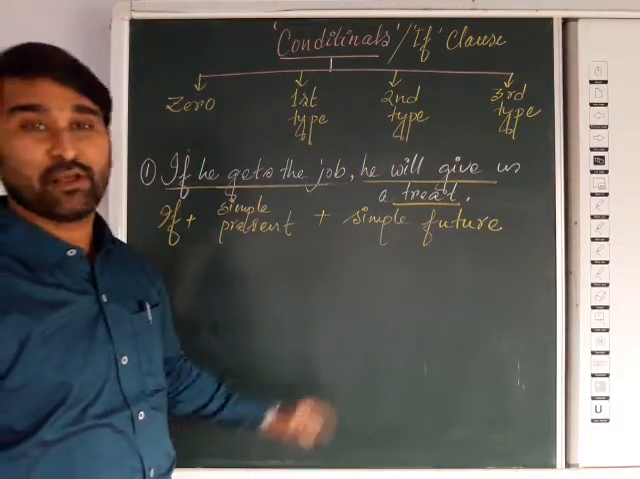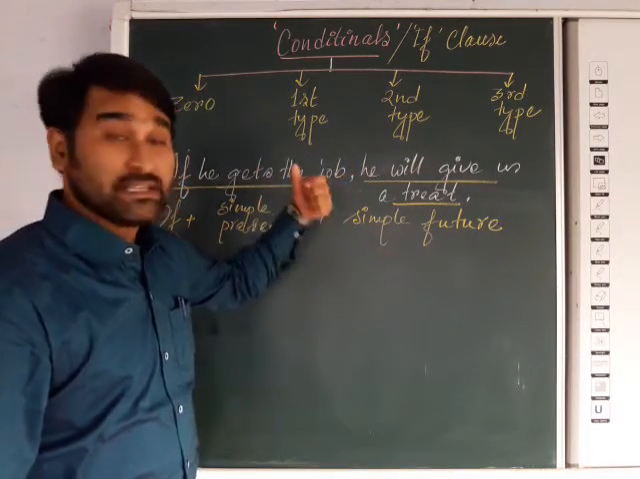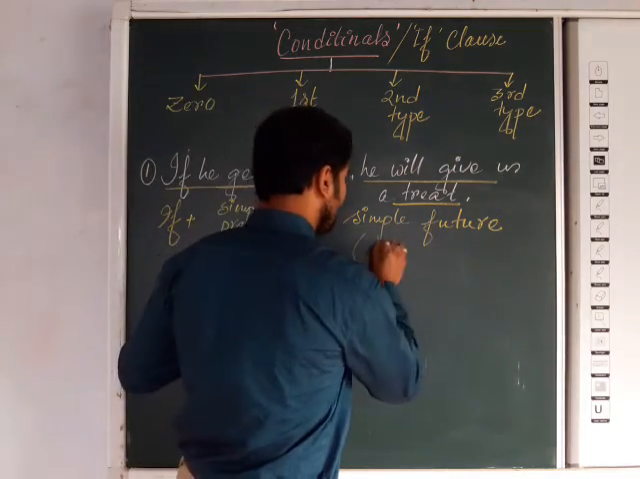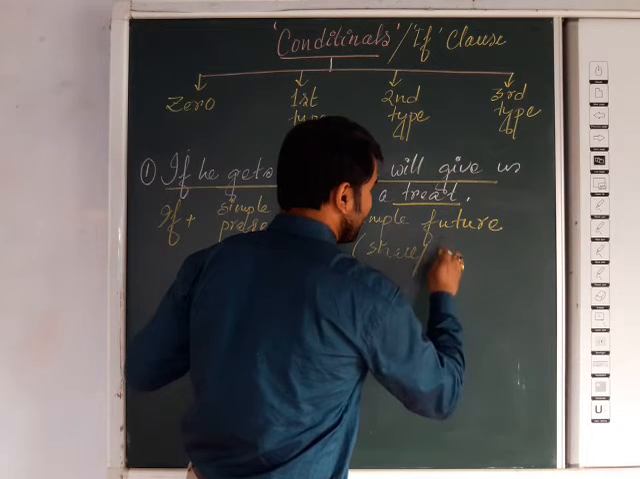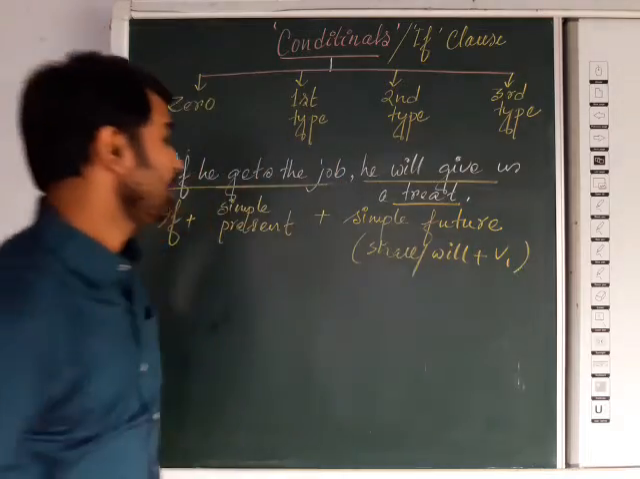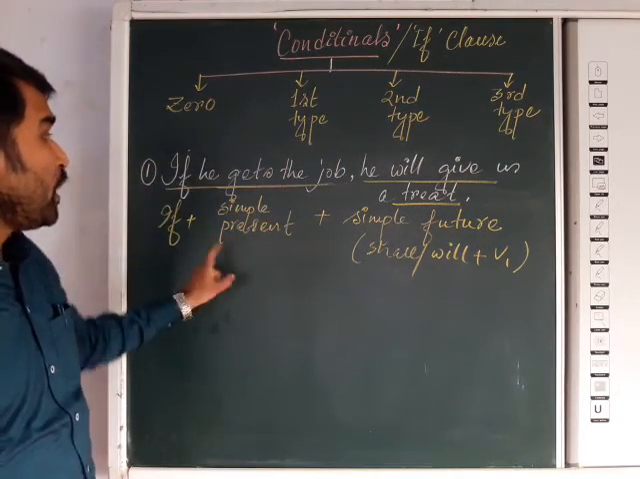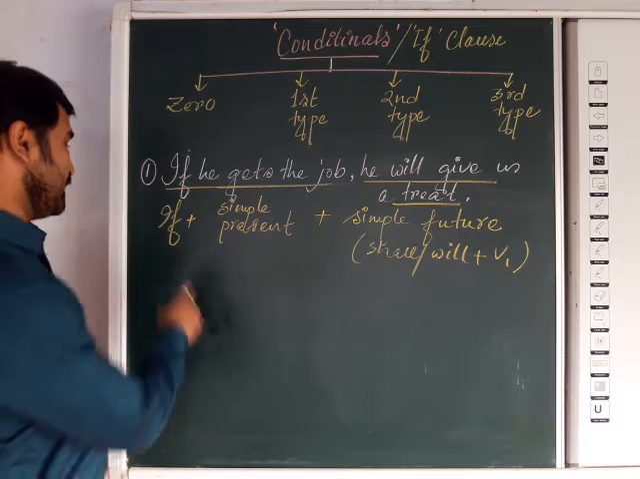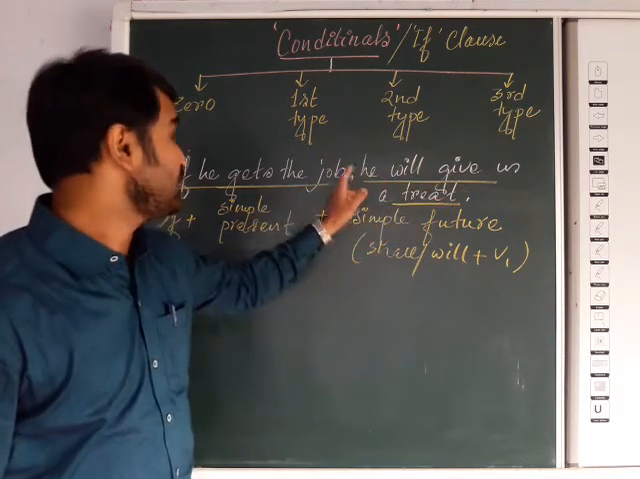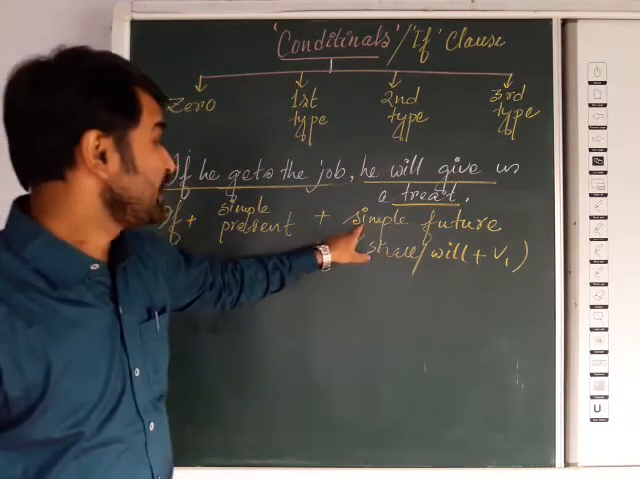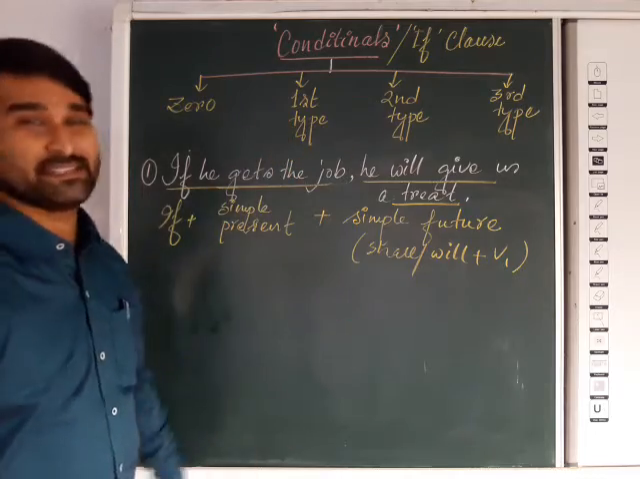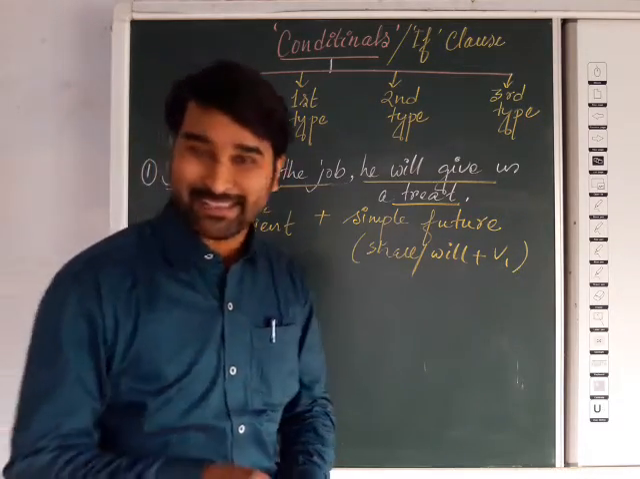Now to add the simple future, you know that with the verb shall or will come, followed by the base form. So simple future means shall or will followed by the base form of the verb. That form will be maintained. So the first type of conditional, that is the form actually: if plus simple present, he gets the job, comma, then followed by simple future, he will give us a treat. Here simple present followed by simple future. It is the first type of conditional. Okay, have you got it? Very easy.